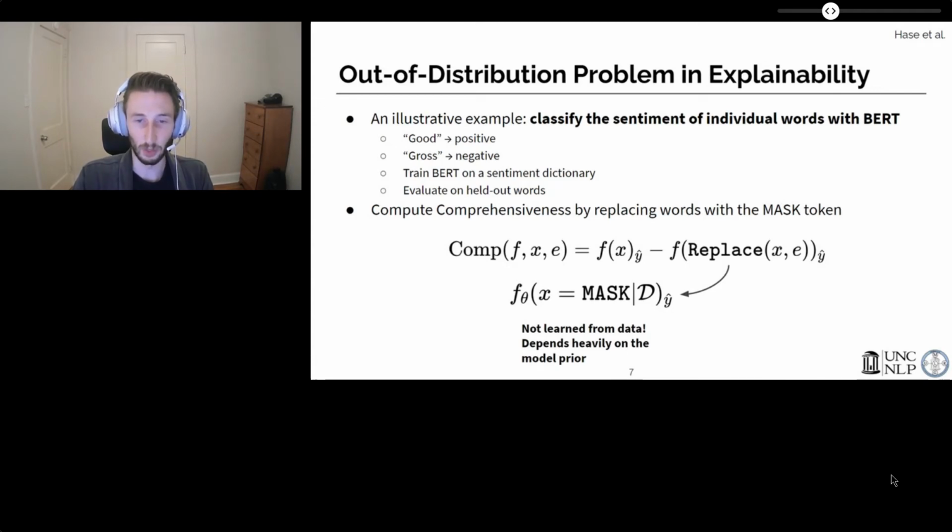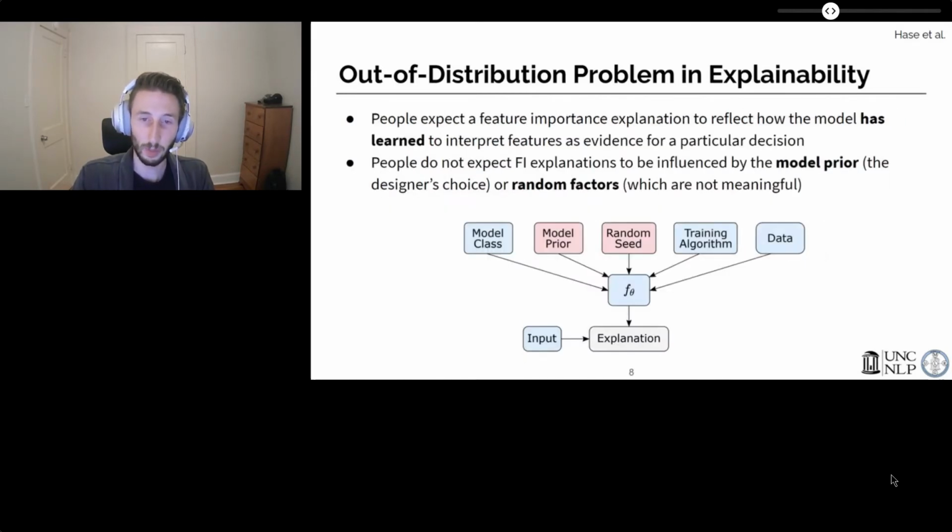In fact, it will depend heavily on the model prior, regularization, random seed, and other training hyperparameters. We know this because we have ample evidence for neural models' sensitivity to these factors, and the mask token never appears in the standard training distribution. What is the problem here exactly?